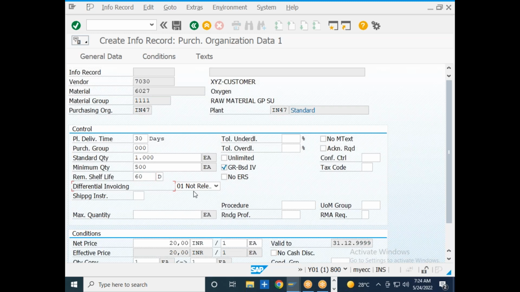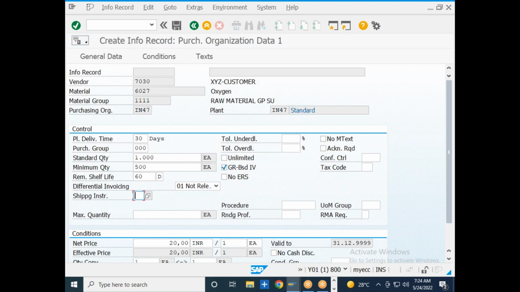Then differential invoicing. Differential invoicing is not relevant. Differential invoicing is nothing but you received one invoice from the vendor, but you were able to make the payment for only 50 or 70% of the total invoice value. Later, I want to make a payment for the remaining 30%. So I can go ahead and do the remaining 30% payment based upon differential invoicing being relevant for this particular material.